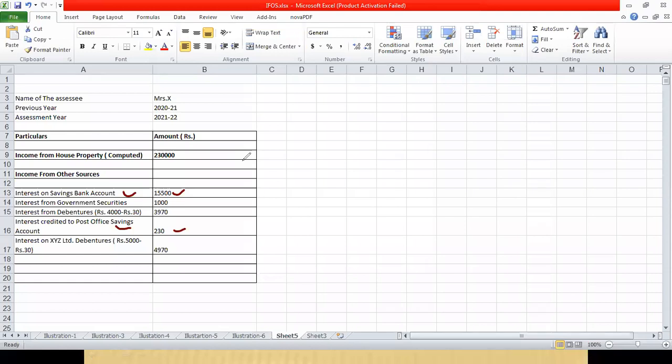Normally, savings bank interest and post office savings bank interest deduction is allowed later on. But here we are calculating the gross total income. That's why we have included the savings bank interest and post office savings in the calculation. Otherwise, some confusion may be there. Why have we included this? Because the normal view is that exemption is there, but it is not exemption, it is deduction.